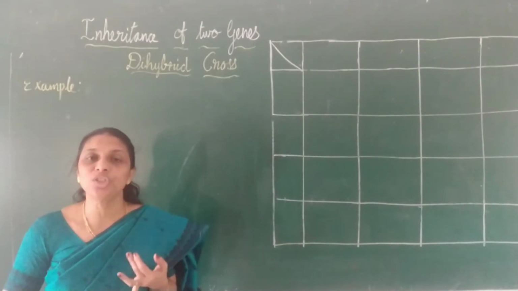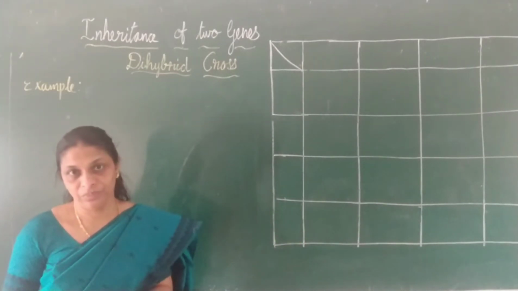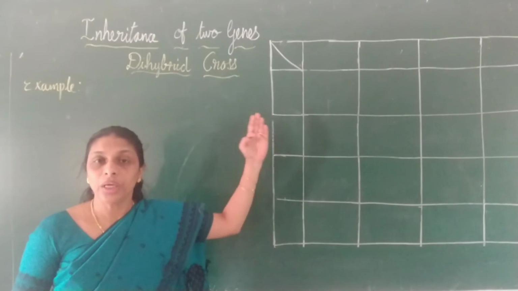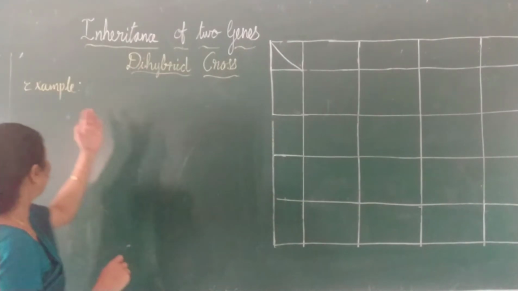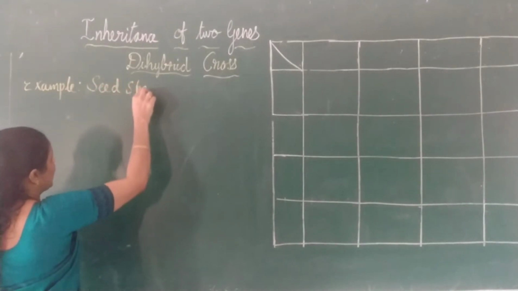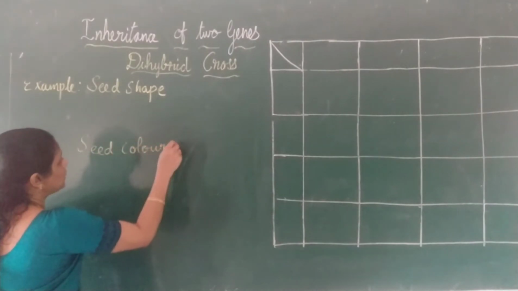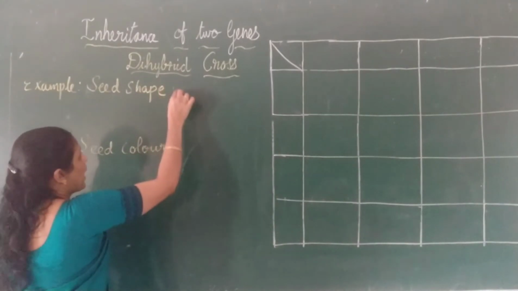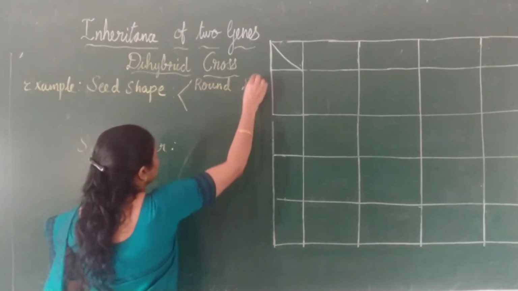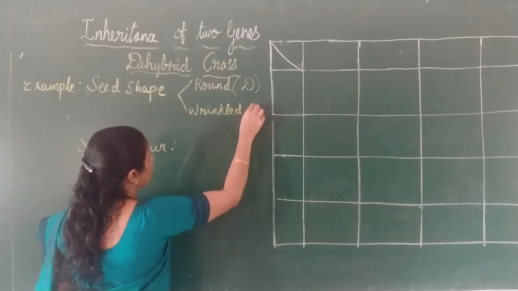So round is dominant over wrinkled and yellow color is dominant over green. Okay, so dominant characters are round and yellow and recessive characters were wrinkled and green. So Mendel selected two characters, that is seed shape and seed color. These were the two characters which Mendel selected for his experiments. Seed shape has two contrasting traits. One is round, which is the dominant character, and the other one is wrinkled, which is the recessive character.